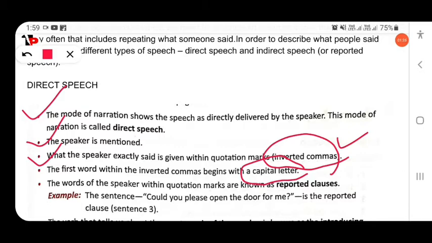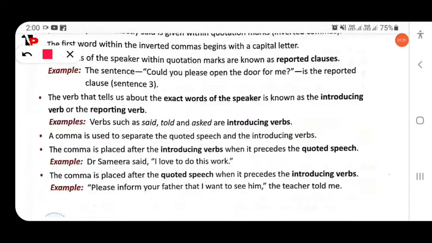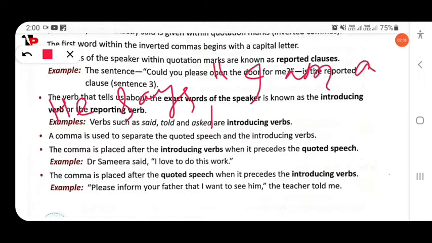Here is an example: "Could you please open the door for me?" This is written within the inverted commas, and this is known as the reported clause. The verb that tells us about the exact words of the speaker is known as the introducing verb, or reporting verb. So take an example: he says, "I am a student."